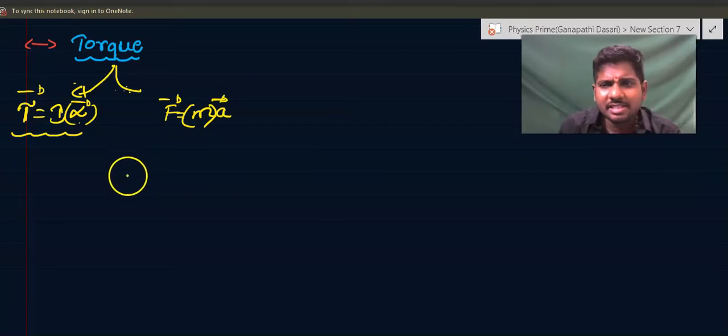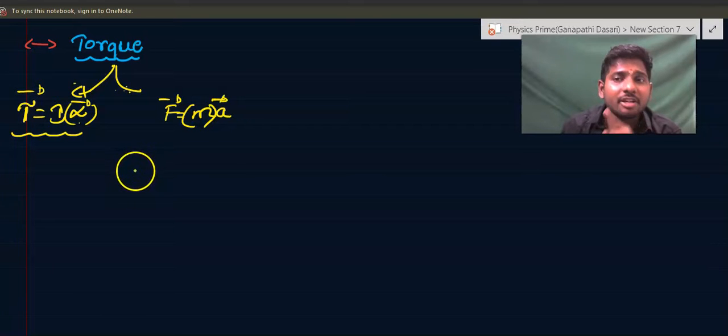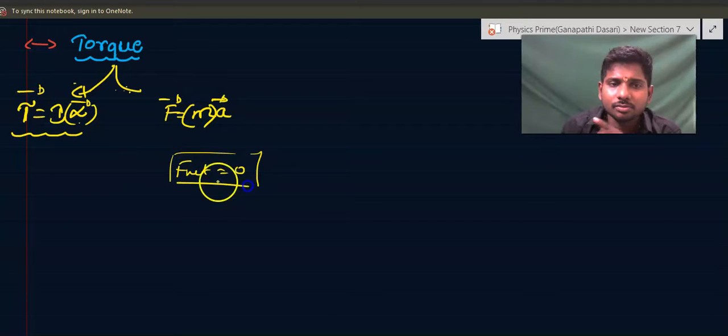So we have seen some very standard examples in our house. When we see a fan, the fan's center of mass will be at rest. That means what we can conclude: if center of mass is at rest, the net force on the fan is zero. But still, the fan can have angular acceleration with zero force. You think that there's no force required to make the fan accelerate. Then why do we need to switch on the fan?